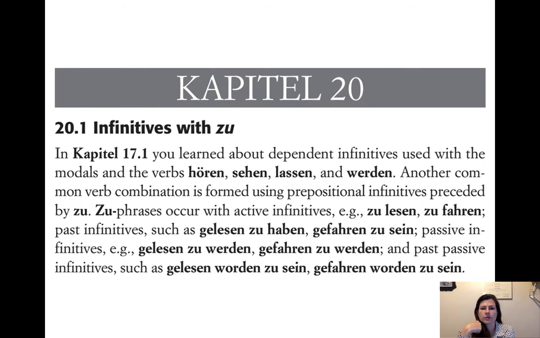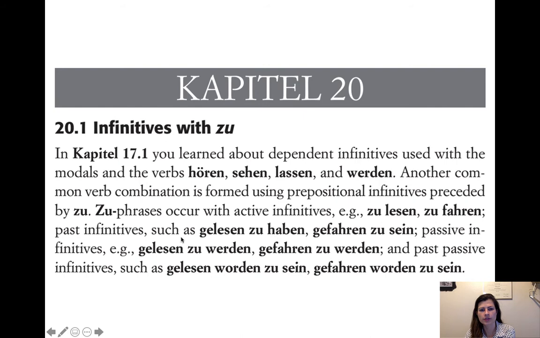So, we learned about some dependent infinitives used with modals, and the verbs hören, sehen, lassen, and werden. Those are just combinations of verbs, how you could get multiple verbs working together to create one meaning, right? So another verb combination is formed using prepositional infinitives preceded by zu. So zu, they occur with active infinitives. So, for example, zu lesen, zu fahren, and then past infinitives, gelesen zu haben, gefahren zu sein.